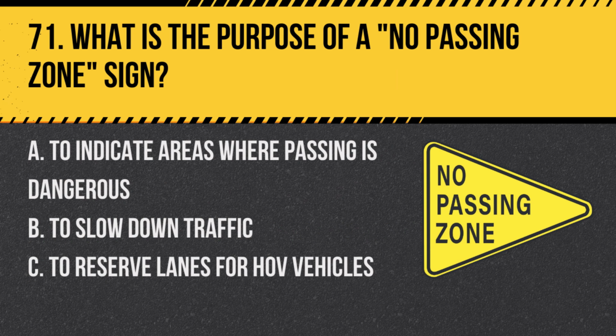Question 71. What is the purpose of a no passing zone sign? A. To indicate areas where passing is dangerous. B. To slow down traffic. C. To reserve lanes for HOV vehicles. Answer. A. To indicate areas where passing is dangerous. These zones are typically found where visibility is limited or oncoming traffic is too close.